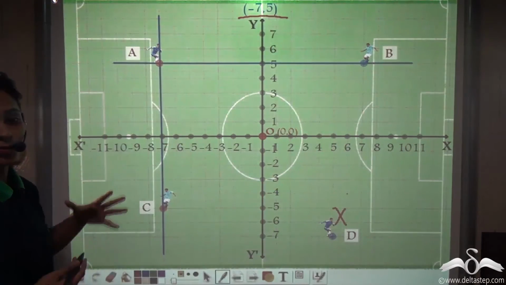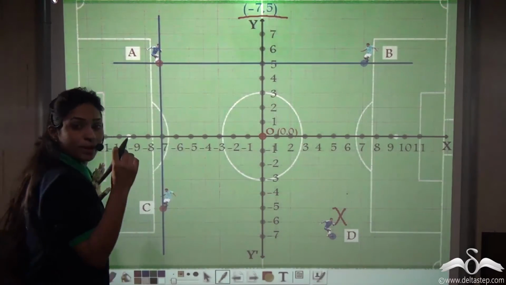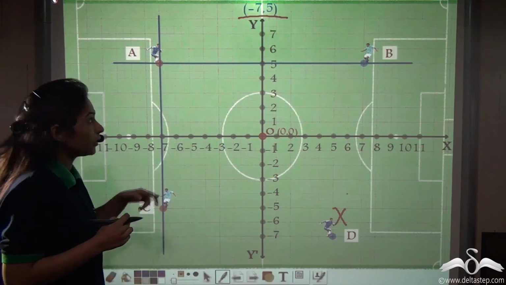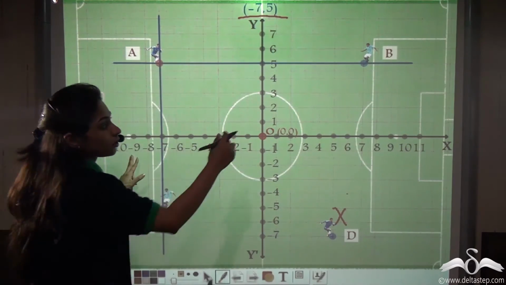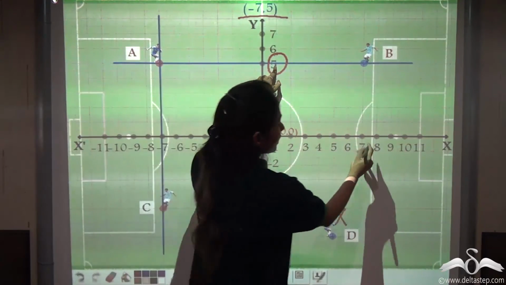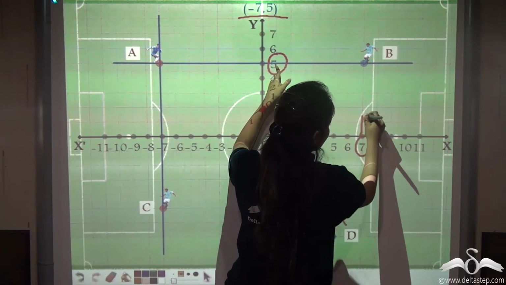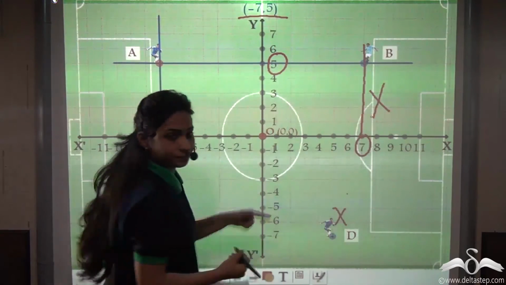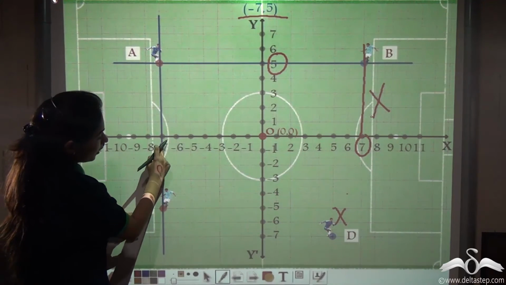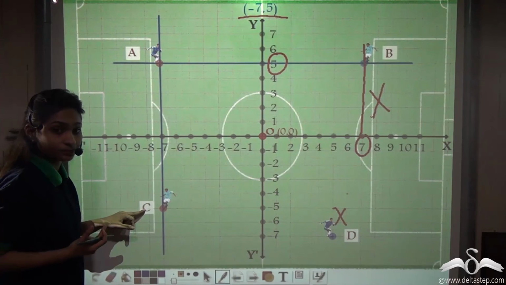Now tell me, which one is correct? A, B or C? Now we know that this is a combination of two numbers. So the lines joining both numbers have to intersect at a point and that will give us this coordinate. Now B, he is standing on the line y is 5. But is he standing on -7 as well? No. He has mistaken it for 7. So this is wrong. Similarly, the player C. He is on the line where x is -7. But is he on the line where y is 5?